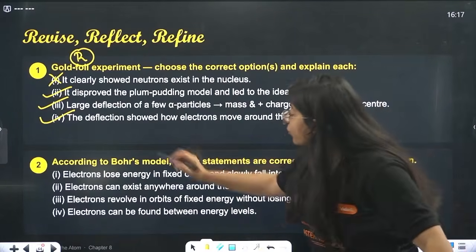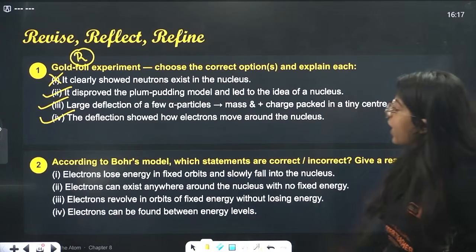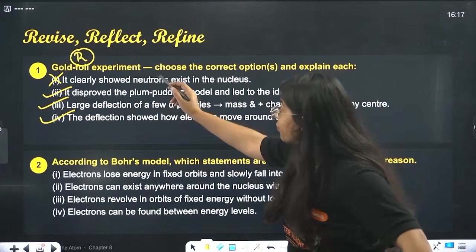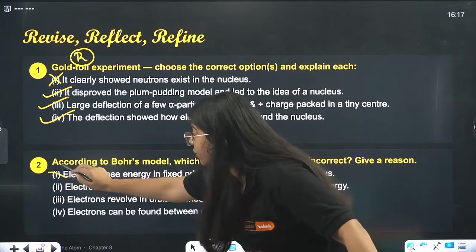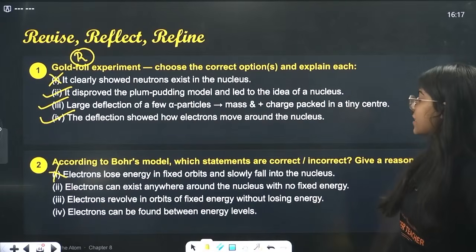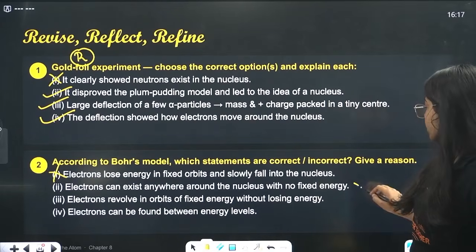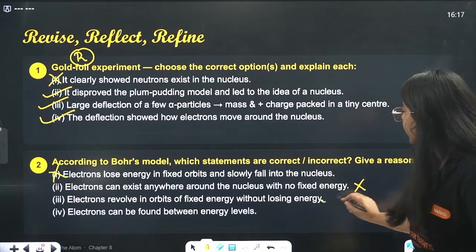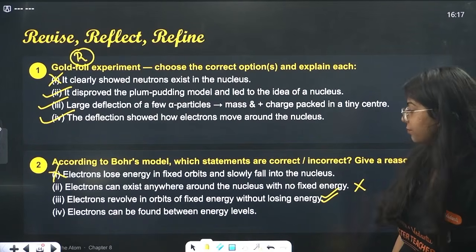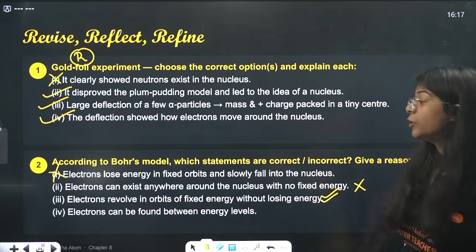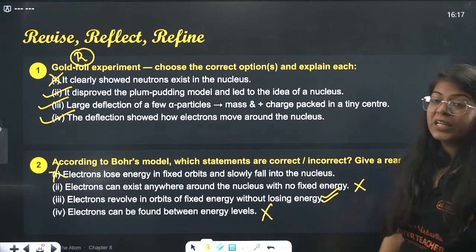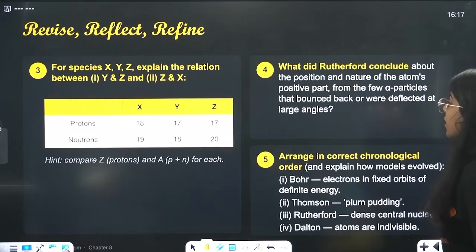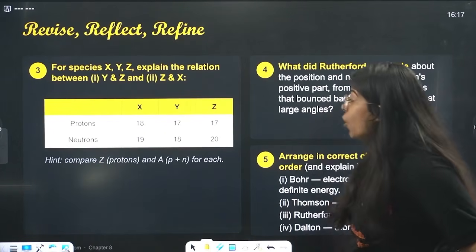Right? According to Bohr's model, which statements are correct? Electrons lose energy in a fixed orbit and slowly fall into the nucleus. No, that was Rutherford. Bohr said no. Electrons can exist anywhere around the nucleus with no fixed energy. That's also wrong. Electrons revolve in orbits of fixed energy without losing energy. That is true. Electrons can be found between energy levels. No, they can only be found in the energy shells, in the stationary energy levels. Okay. Oh, this is good.